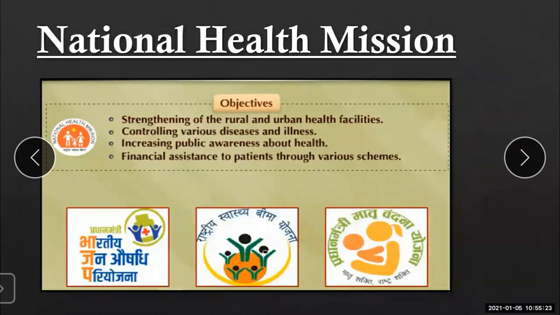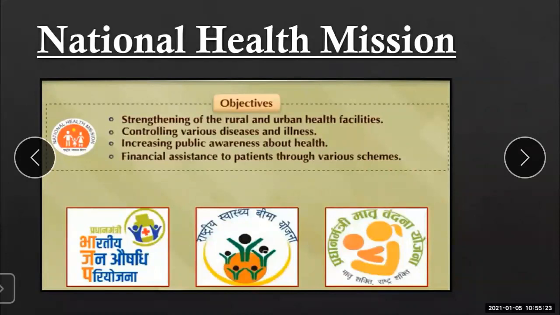These are the logos of the National Health Mission. You can see Bharatiya Jan Aushadhi Pariyojana, then Rashtriya Swasthya Bima Yojana, then Pradhan Mantri Matra Vandana Yojana. These are all part of the National Health Mission.